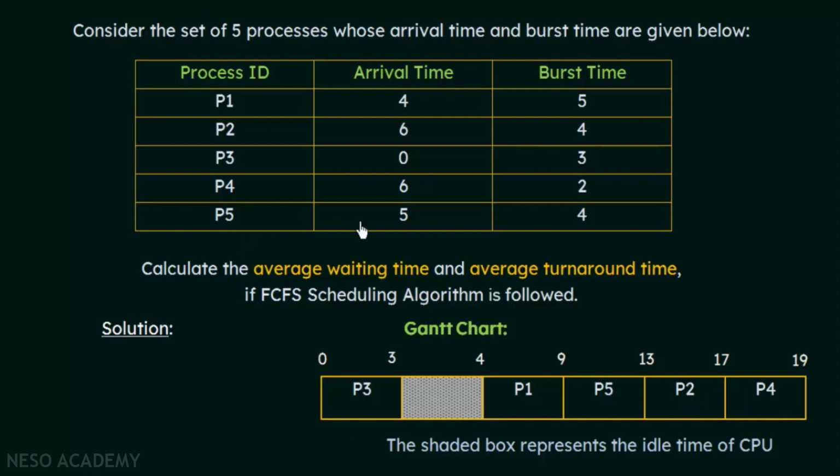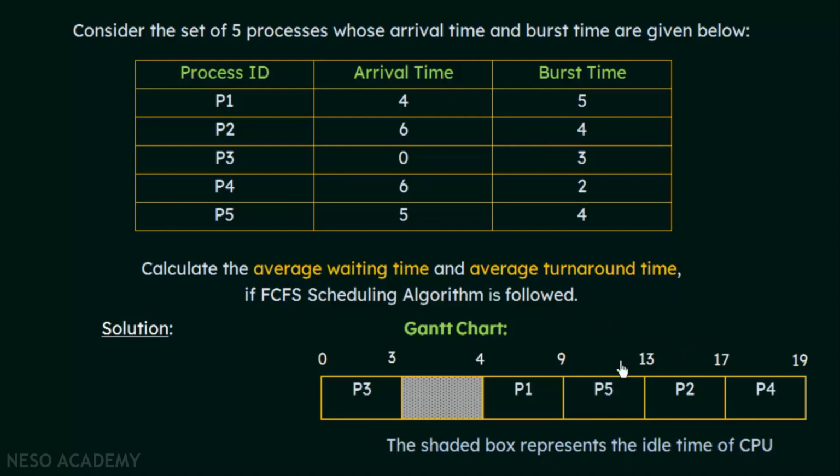Now what is the next one? Obviously it is P4, which is the last one, and P4 gets the CPU after P2 completes. And how long does P4 execute? It executes for 2 units of time. So 17 plus 2, which is 19. So P4 completes its execution at the 19th unit of time. So this is what we can see from the Gantt chart, and this is how you should be forming a Gantt chart for a particular set of processes according to the algorithms that they follow.